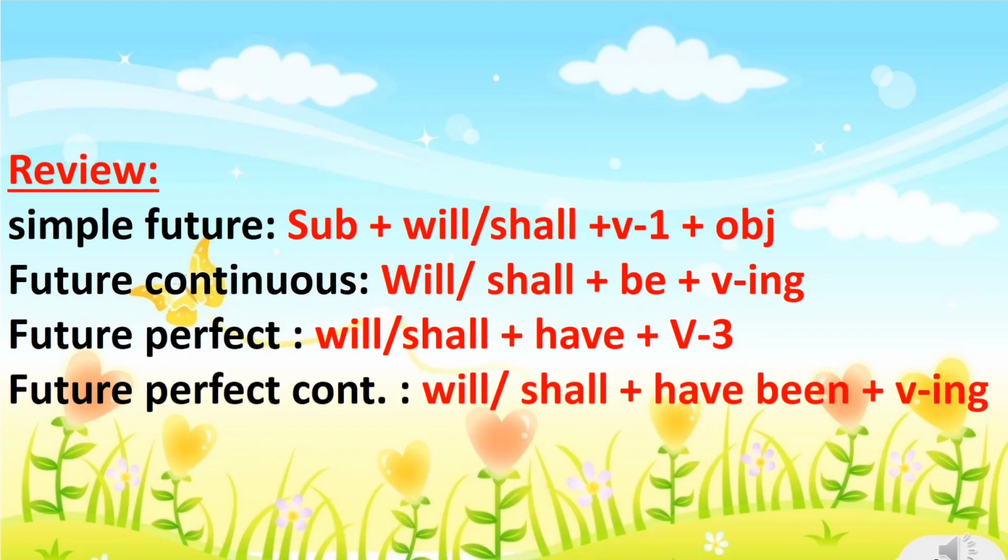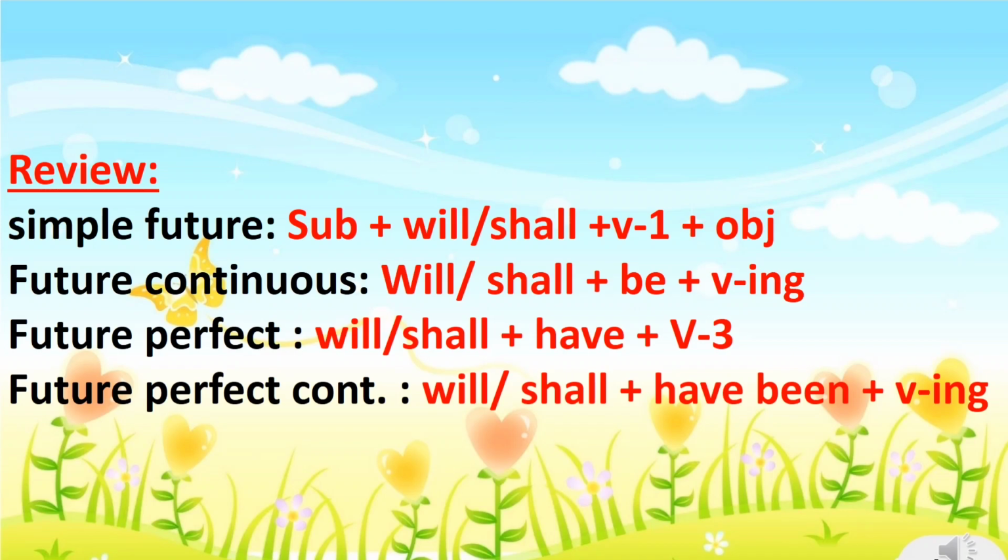And now let us recall what we have seen through this video, mainly the rules for writing all 4 future tenses. First one, simple future tense, we write as subject plus will or shall plus the first form of the verb plus object. In future continuous, along with shall or will, we use be plus the ing form of the verb.